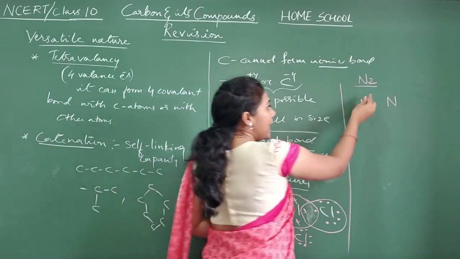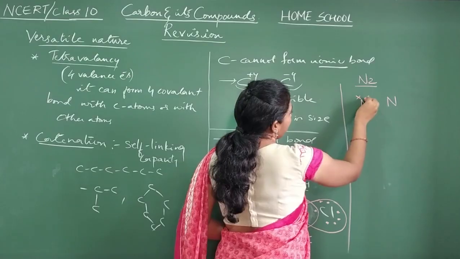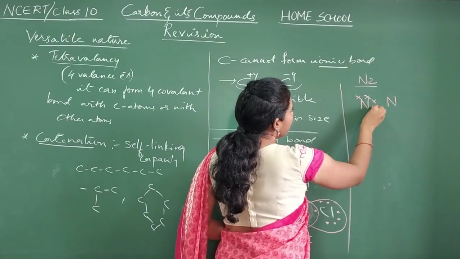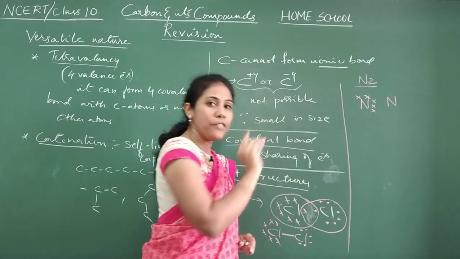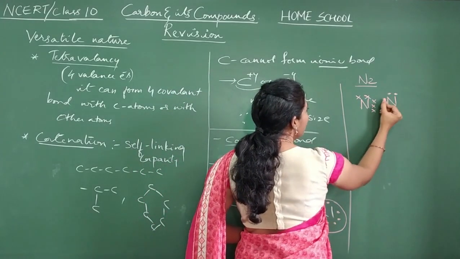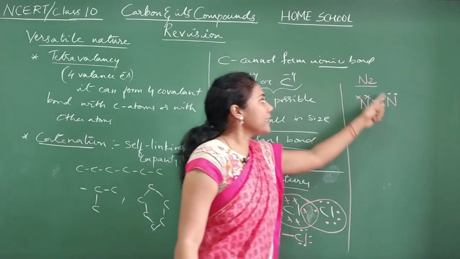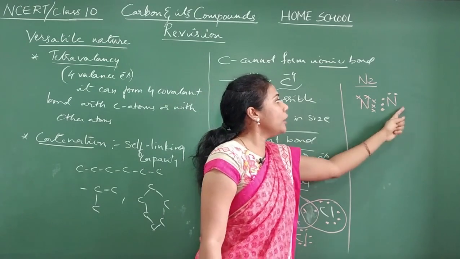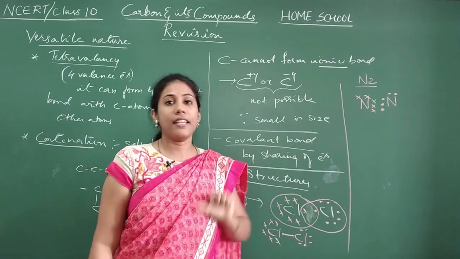So nitrogen has 5 valence electrons. So I will mention them like this. 1, 2, 3, 4, 5. This nitrogen also has 5 valence electrons. So how do I mention? 1, 2, 3, 4, 5. Now you have to put a circle on both nitrogens indicating 8 electrons in the circle.